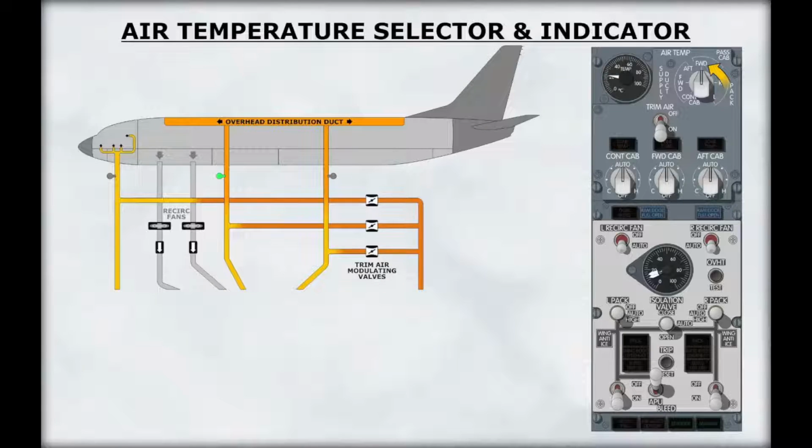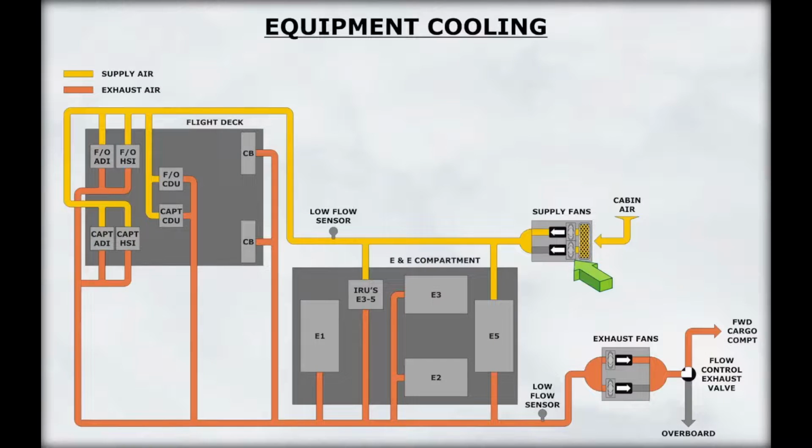Selecting the supply duct position monitors the left cabin supply duct, while the forward and aft positions monitor the passenger cabin supply ducts. Due to the heat generated by the flight instrumentation system, fans provide additional ventilation for the display units, forward and aft electronic panels, circuit breaker panels, and the E&E compartment. One fan, called the supply fan, ducts passenger cabin air around the flight deck displays and the electronic equipment in the E&E bay.